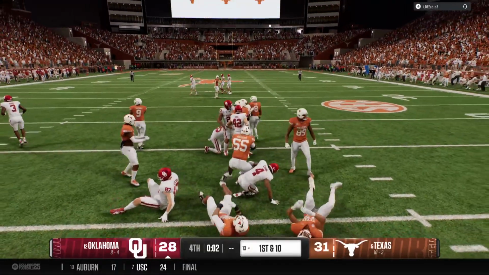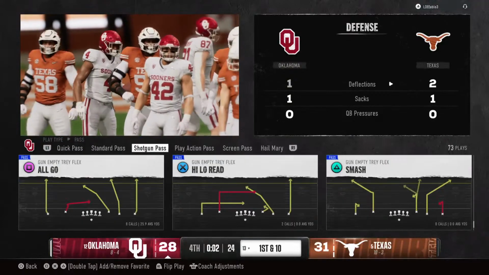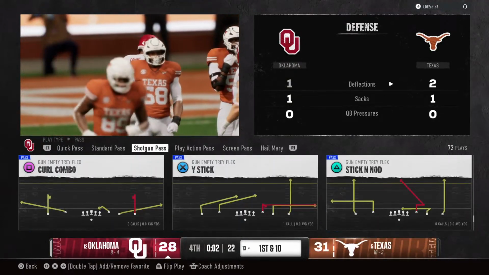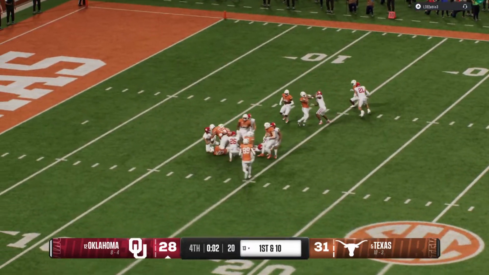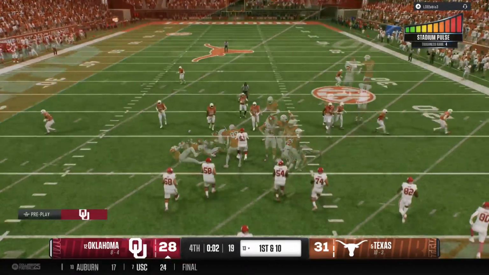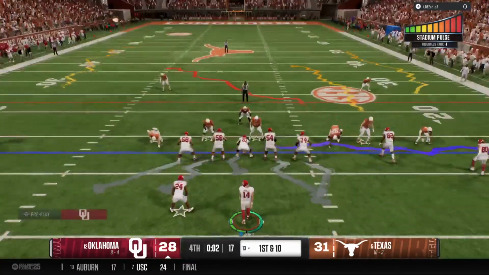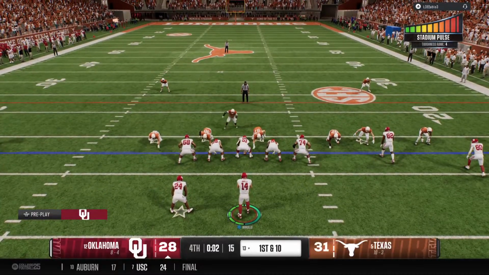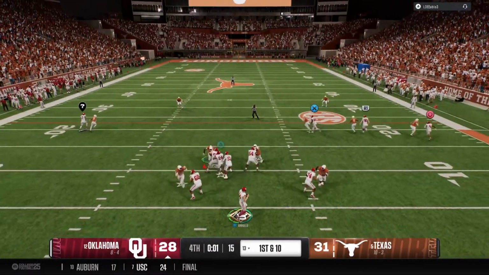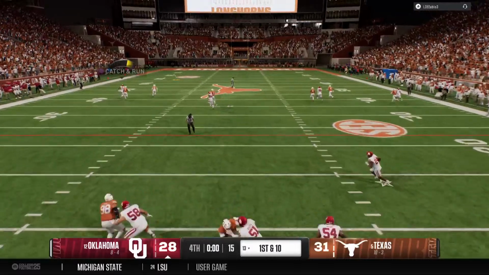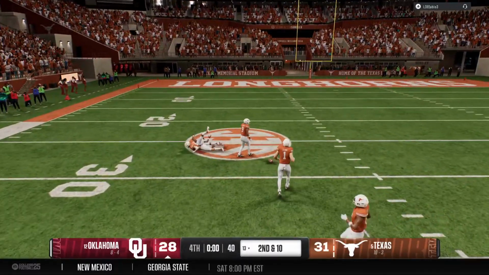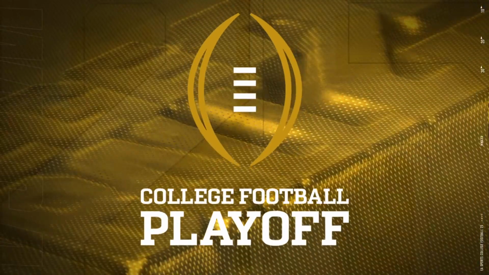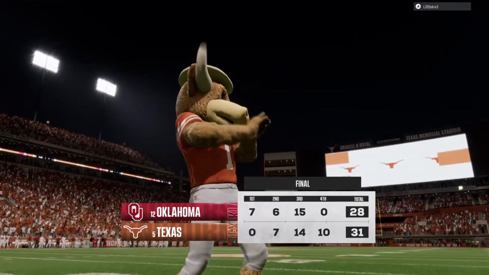Tackle at the 13. Not great field position to start the drive. We've got to get points quickly here. Looking for explosive plays right now. Looking to throw it on 1st down. And now in the final couple minutes, here's a deep shot. And this one is dropped and incomplete as time runs out to end the ball game.